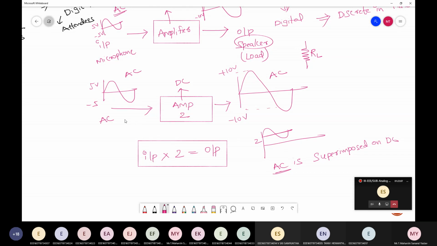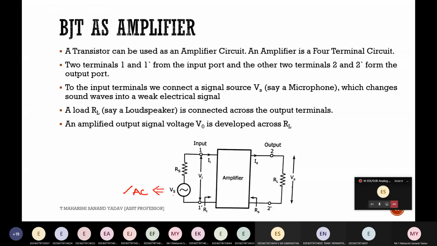Okay, this is nothing but an amplifier. Input multiplied with amplification factor will give the output. Now you tell me, this is the input which I am applying, AC. And what is the condition for amplifier? Junction J1 and junction J2. This should be forward biased and this should be reverse biased. Why? In order to use it as an amplifier under active mode.